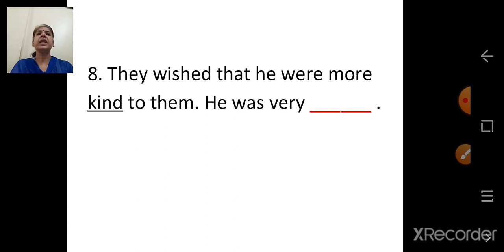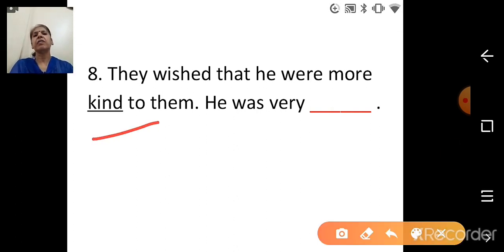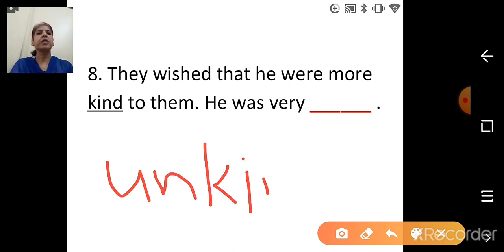Next. They wished that he were more kind to them. He was very dash. Which word is underlined? Kind. What do we have to add? Un. So when we add un with kind, which word is formed? Unkind. This you have to do on your own. You are going to write the answer unkind. They wished that he were more kind to them. He was very unkind.